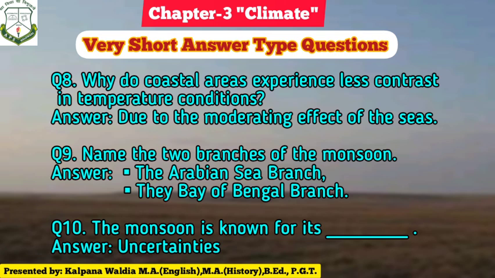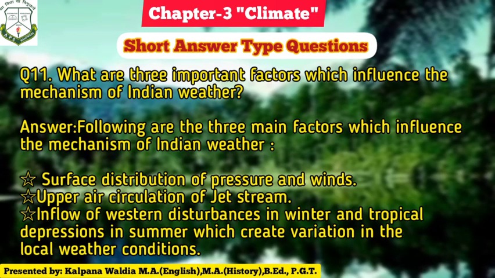Ninth question: name two branches of monsoon. The two branches of monsoon are the Arabian Sea and the Bay of Bengal. Last question: the monsoon is known for its? Answer is uncertainty. Now let us discuss some short answer type questions.